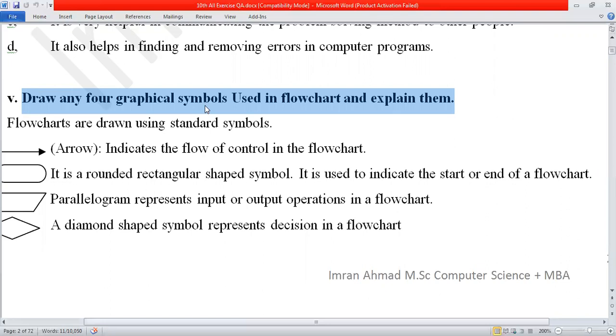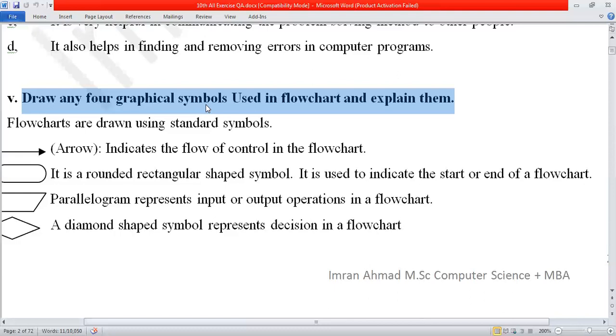First one is arrow. What is the purpose of arrow in flowchart? Why do we use arrow in flowchart? Arrow indicates the flow of control in the flowchart. Flow of control means the direction. You can say left direction, then left arrow. In the keyboard, also 4 arrows are present: up arrow, left arrow, down arrow, right arrow. So these 4 arrows, what is the purpose of them? They tell the direction.